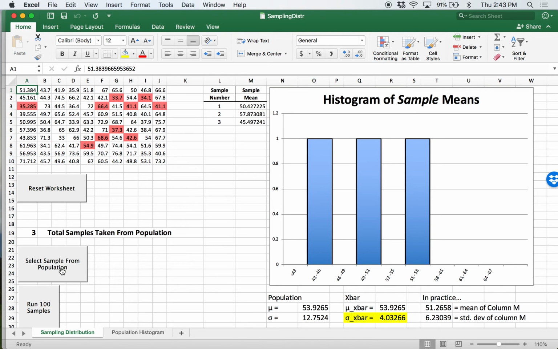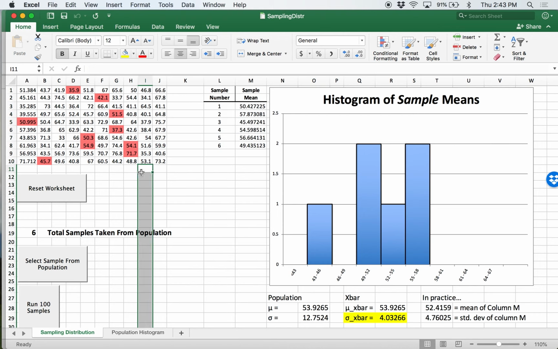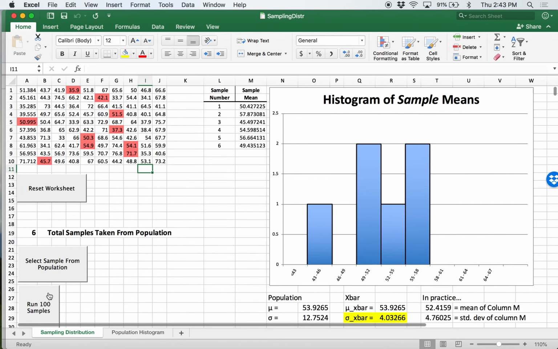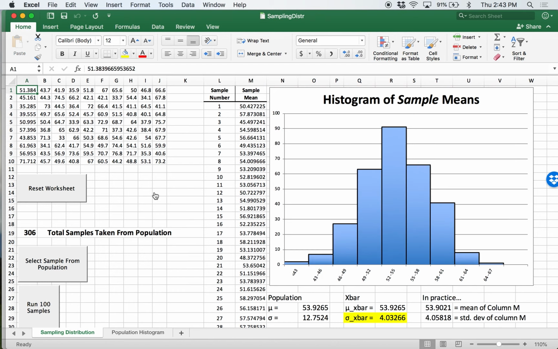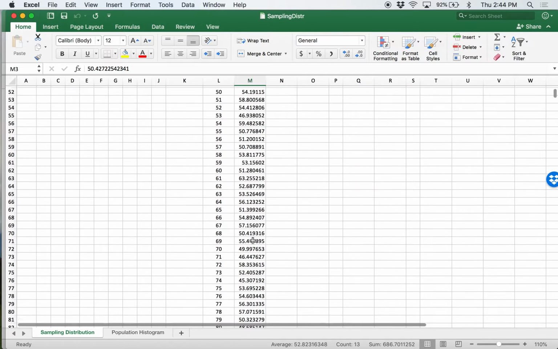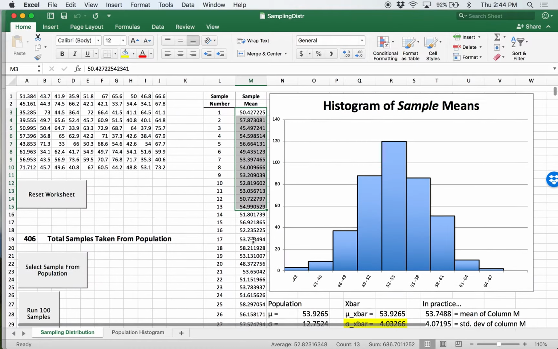Each time I click this, a new research team takes a random sample, computes a mean, and then reports it. And what we can see in columns L and M is just a collection of all the different sample means that these different research teams are reporting. Now there's a nice button here, run 100 samples. I'm going to click this a few times. What this essentially does is now collects maybe 400 different research teams' sample means. So you can actually scroll down and see all of the different scores.